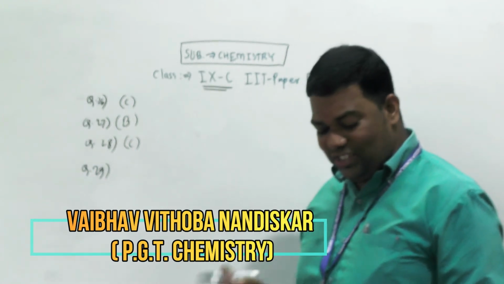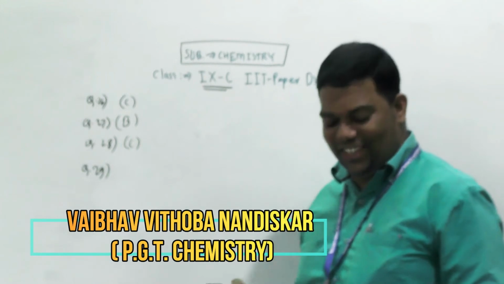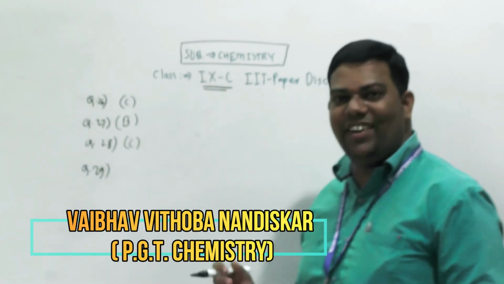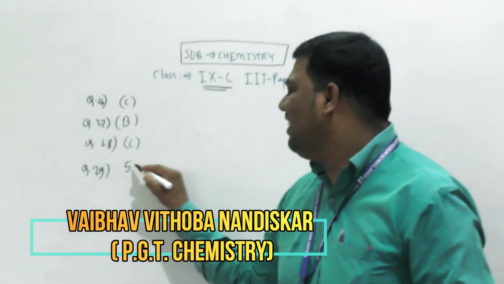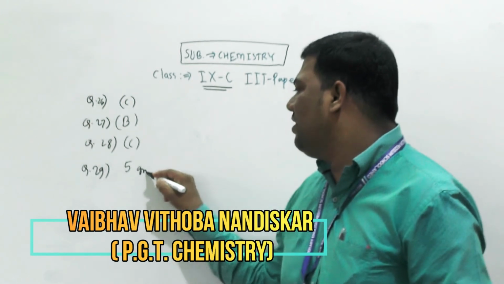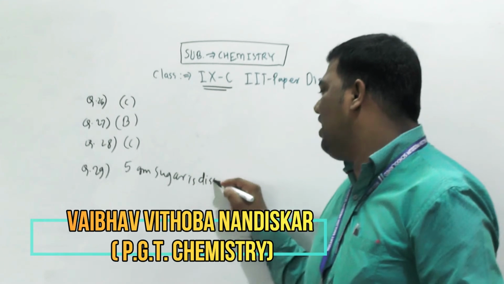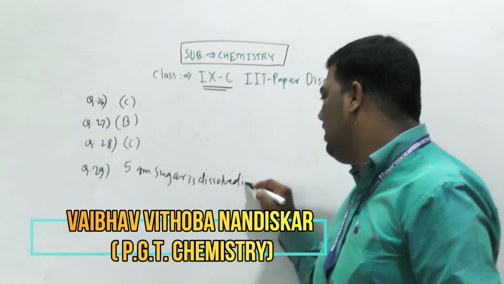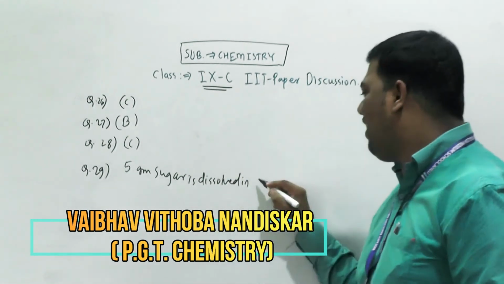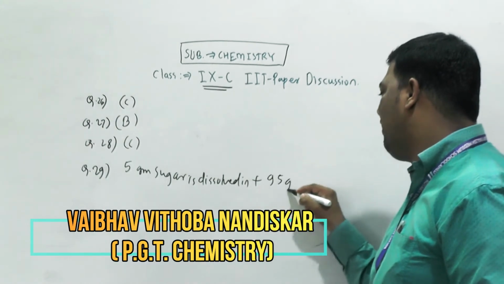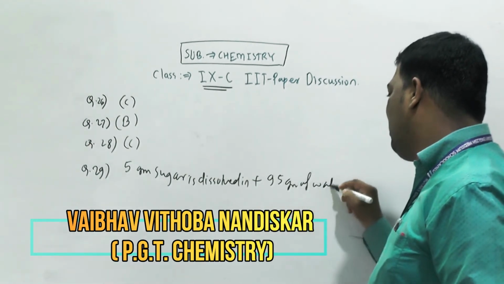Okay. So see here, option C, 5 gram of sugar is dissolved in 95 gram of water.